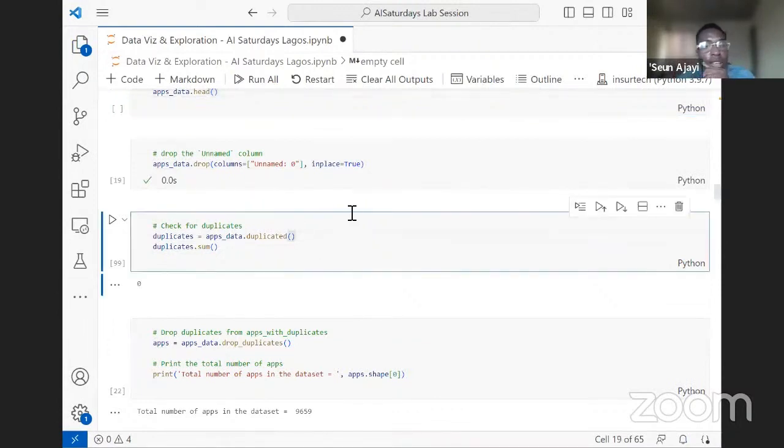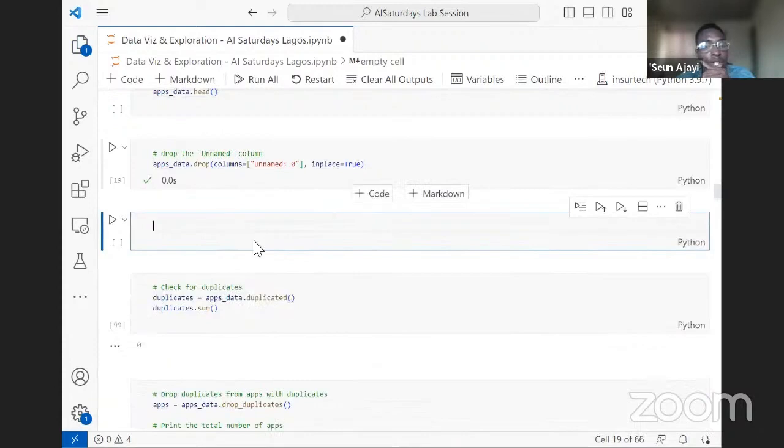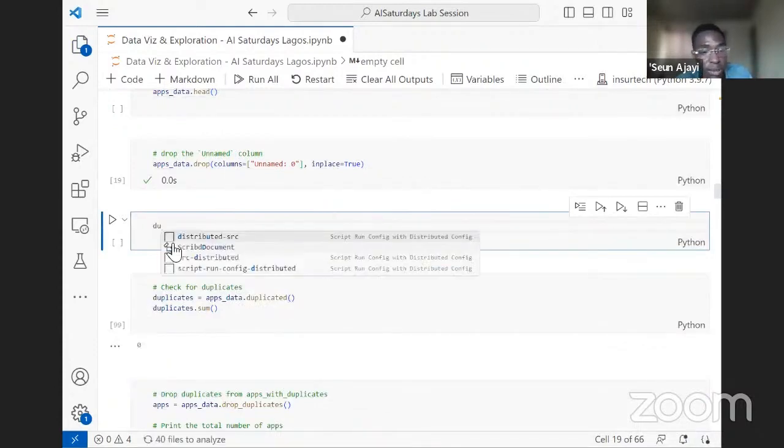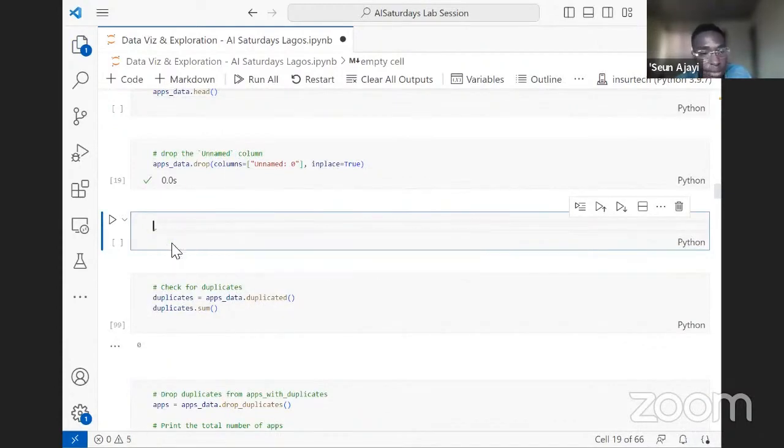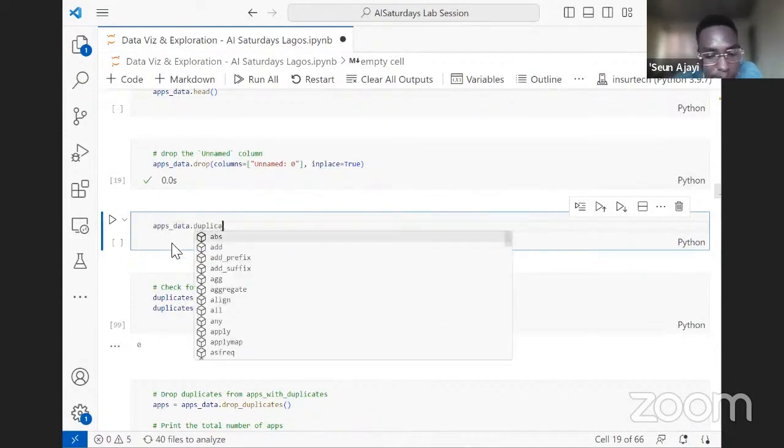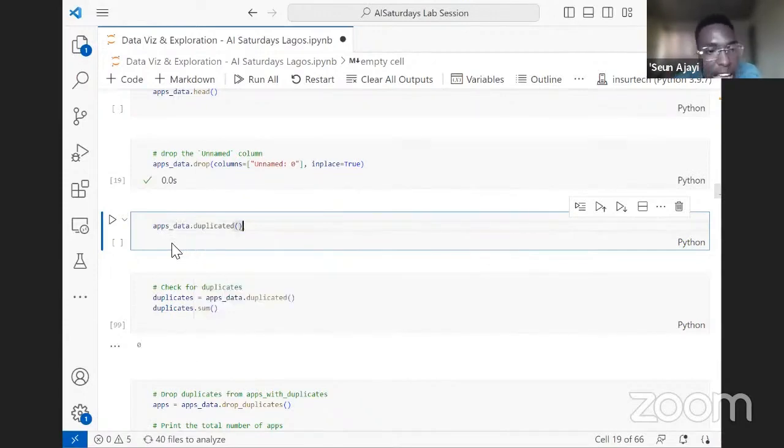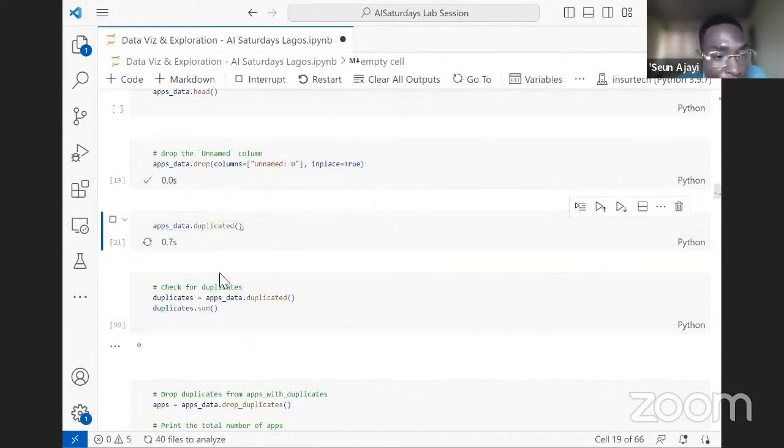So a good way to check for duplicates is to use the duplicated method in pandas. Something like this. We want to do the duplicated, and we want to sum it. What this returns is a boolean. We should know by now that booleans mean either true or false.